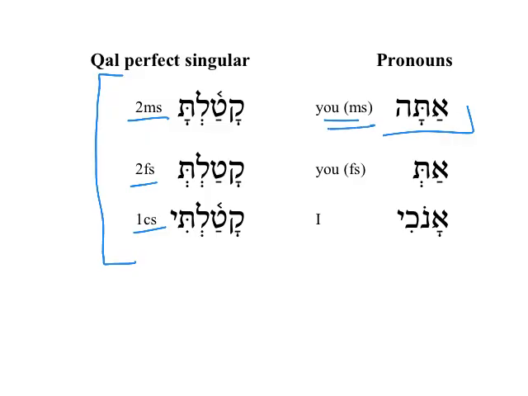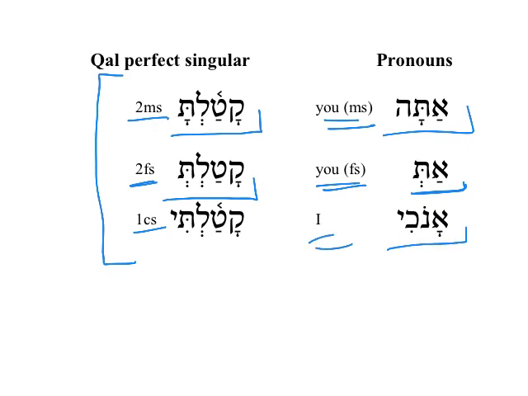Atah, you, masculine singular. Katalta, you have killed. At, you, fs. Here we have katalt, 2fs. You, speaking of a female subject, you killed.